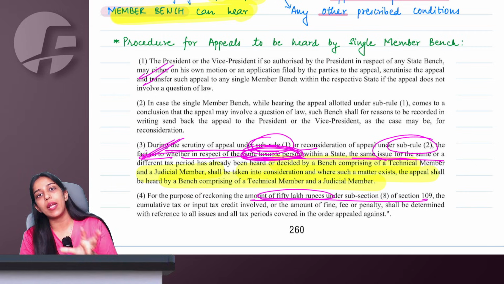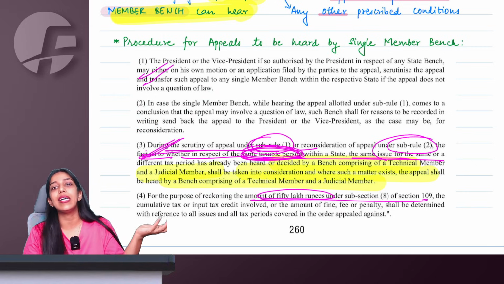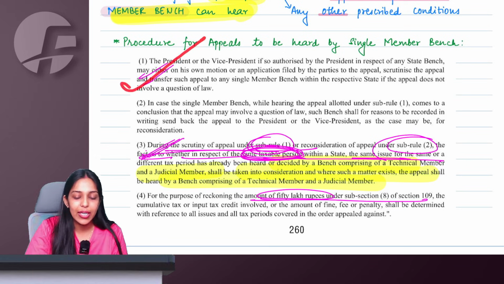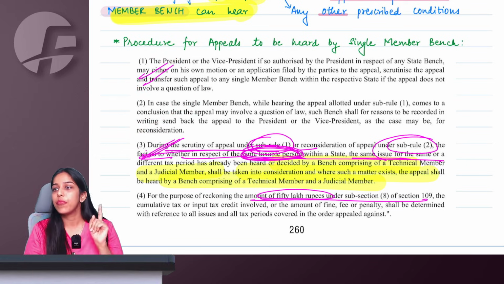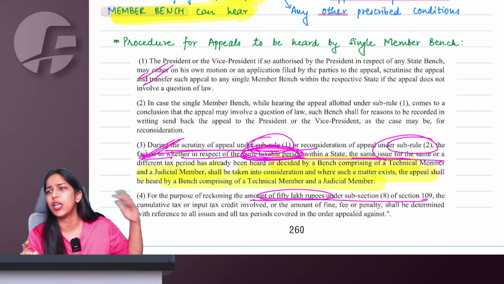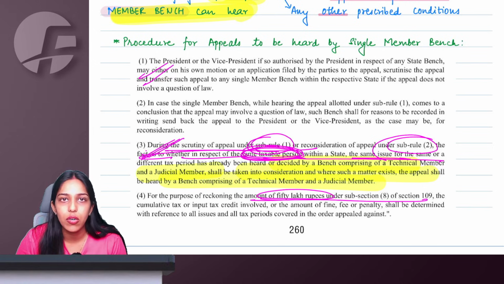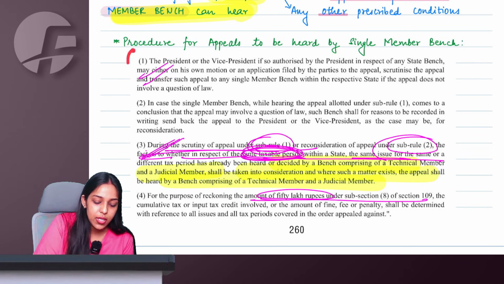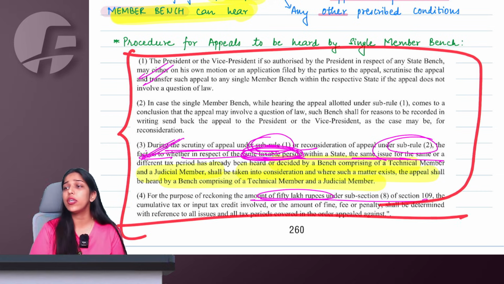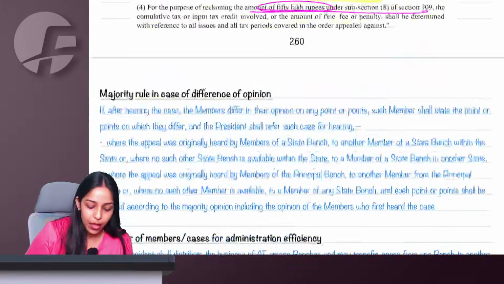If at any point of time the single member feels that there is a question of law, they will refer back to the president and tell them to reconsider. While deciding originally or while reconsidering, they also have to make sure that for the same person, same state, same nature, maybe in another period, if 2 members have heard, then we should again have the case heard by 2 members only. This is the procedure for hearing the case by a single member bench in the appellate tribunal.